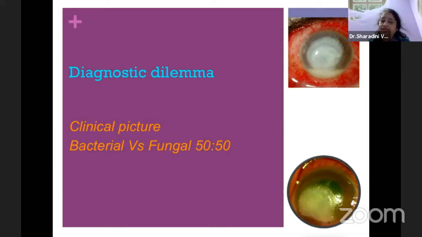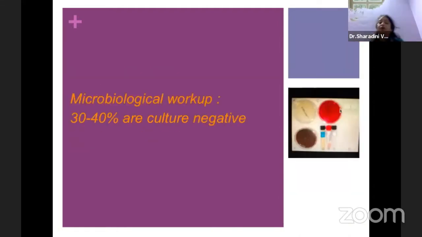Now, we have to consider fungal infections in most cases. In developing countries like India, almost 50% of infectious keratitis have some fungal element, because the most important cause is trauma, especially vegetative injuries. Sometimes, as you see in the upper picture, it is a mixed infection: a fungal infection with a superadded bacterial infection. So you just can't treat it as bacterial or primarily fungal. You have to consider mixed or polymicrobial origin also.